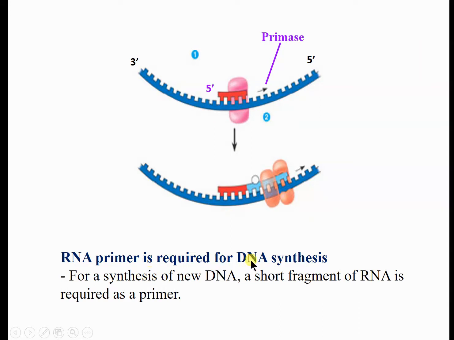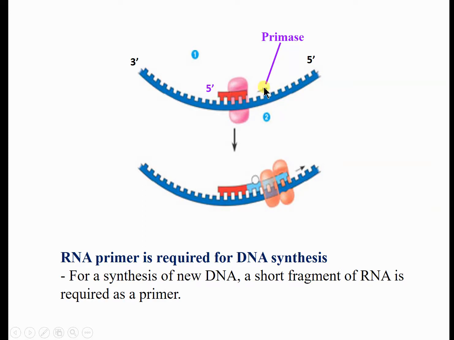RNA primer is required for DNA synthesis, and is made by the primase enzyme. You can see this is the parent strand 3 prime to 5 prime. So synthesis always occurs in the 5 prime to 3 prime direction. This is the primase enzyme. It will add certain ribonucleotides which are complementary to the deoxyribonucleotides present in the parent DNA.